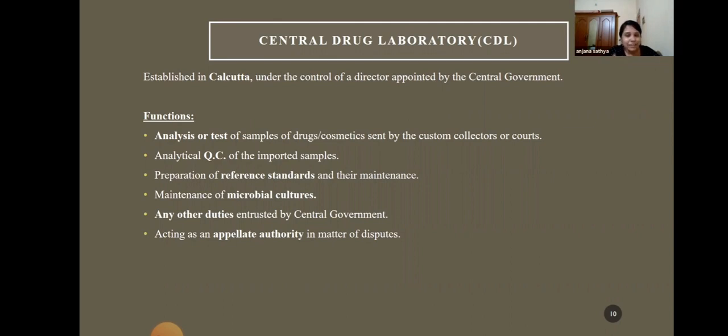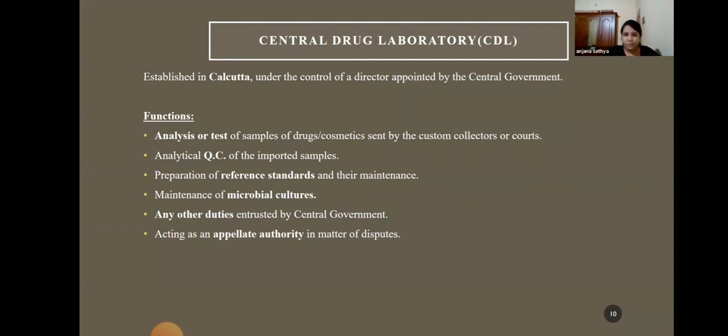It is not necessary to collect it from the pharmacy itself. It can be collected directly from the manufacturing unit, pharmacy or medical shops. They can search any place in which drugs are being manufactured or sold.